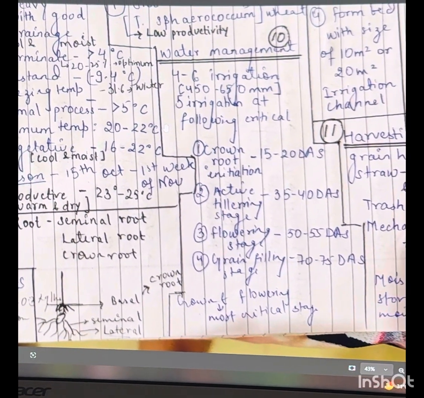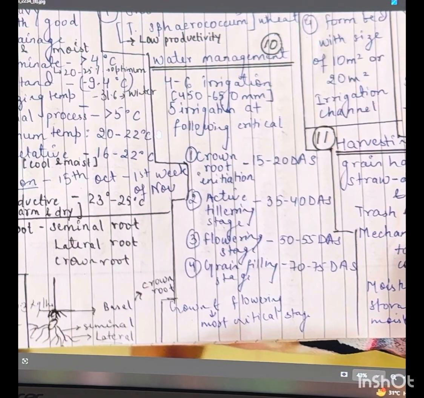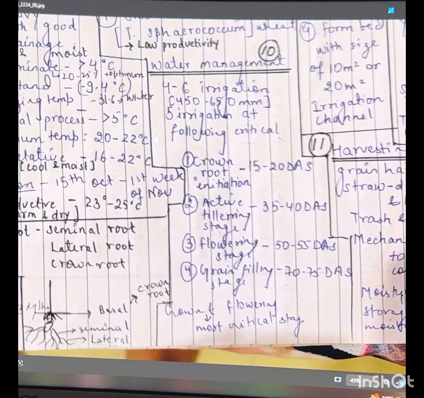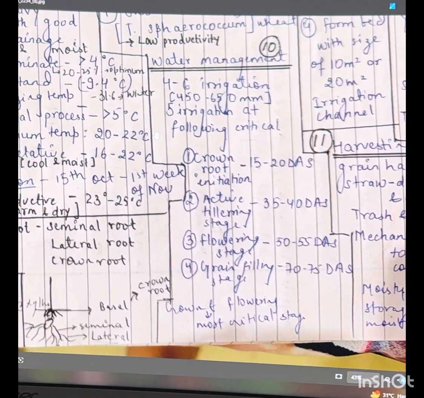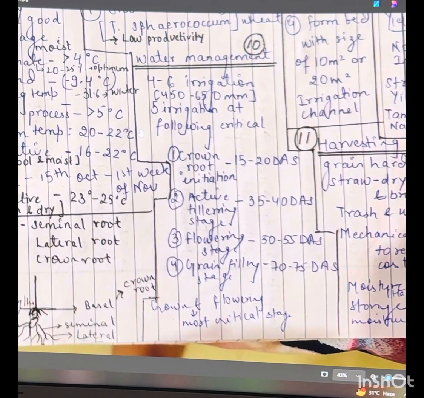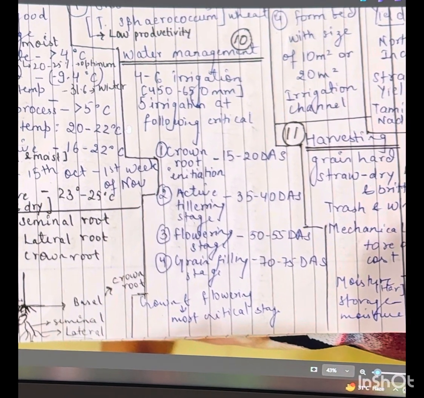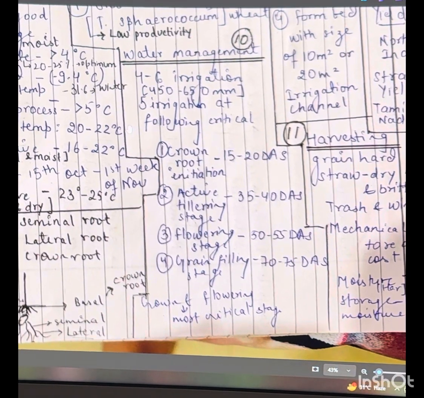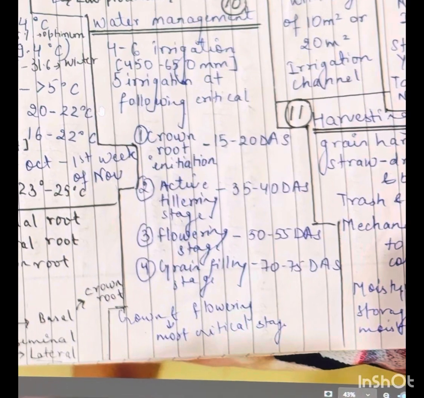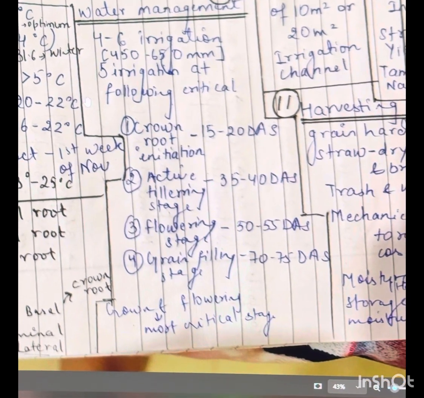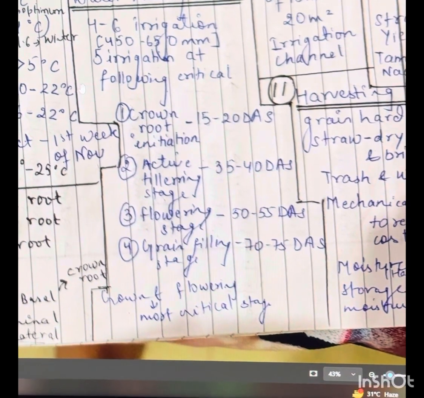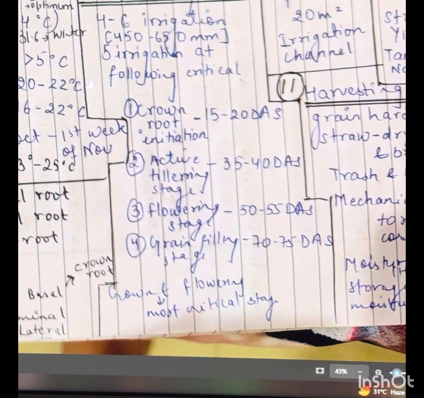Water management. 4 to 6 irrigations are required for wheat crop, and the annual rainfall required is 450 to 650 mm. 5 irrigations at the following critical stages. First, crown root initiation, 15 to 20 days after sowing. Active tillering stage, 35 to 40 days after sowing. Flowering stage, 50 to 55 days after sowing. Grain filling stage, 70 to 75 days after sowing. Crown root initiation and flowering are the most critical stages.